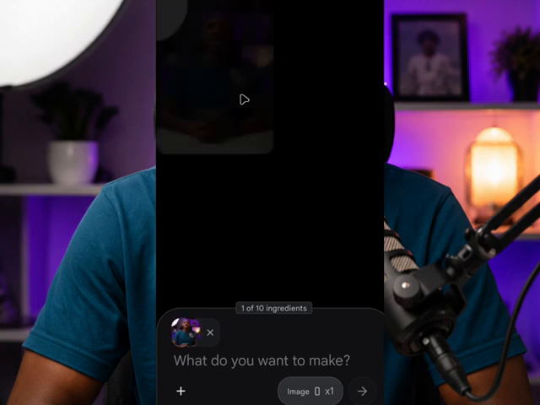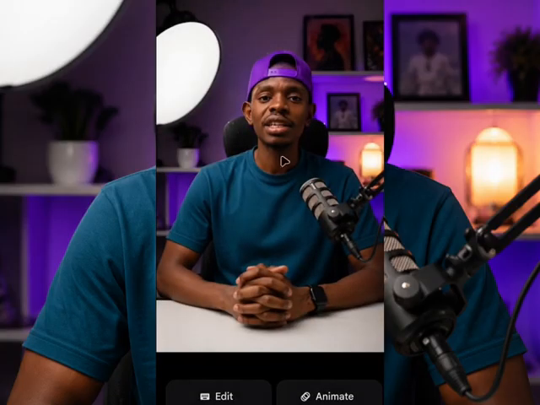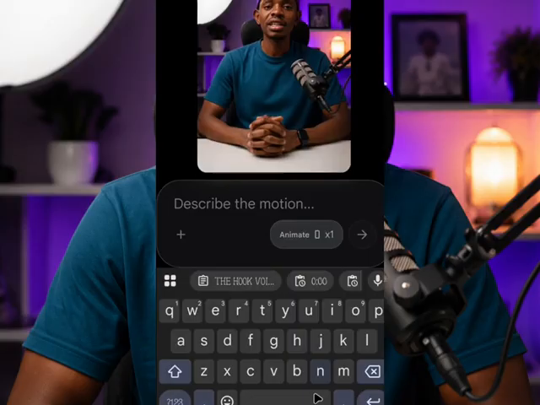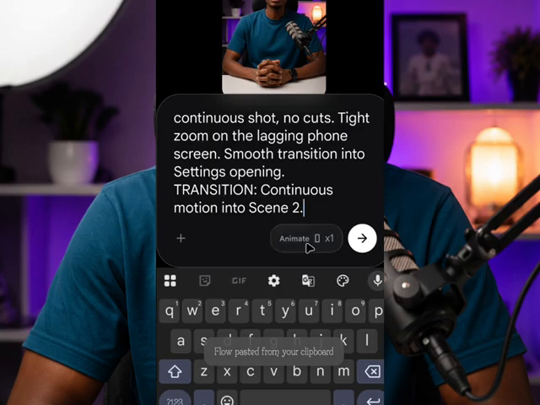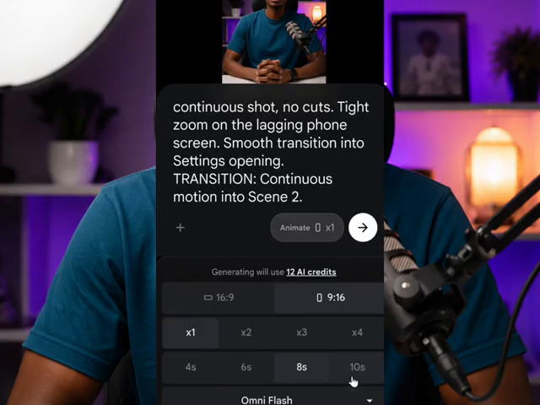I'll just tap on the image. After tapping on the image, I'll click on animate here. As you can see, animate below here. I'll click on it and I will paste that prompt I just copied. Paste it here, and after I paste it, I'll click on animate again. Then I'll bring it to 10 seconds. As you can see, 10 seconds here. And after bringing it to 10 seconds, I'll click on generate.